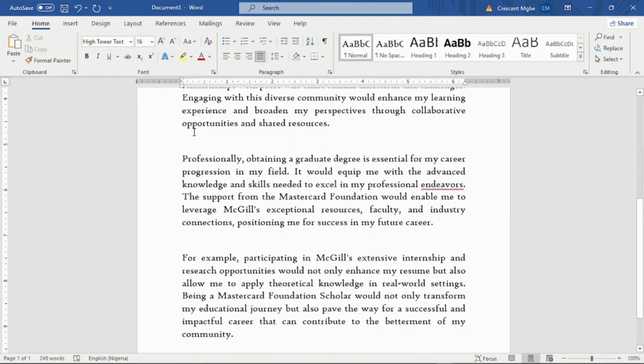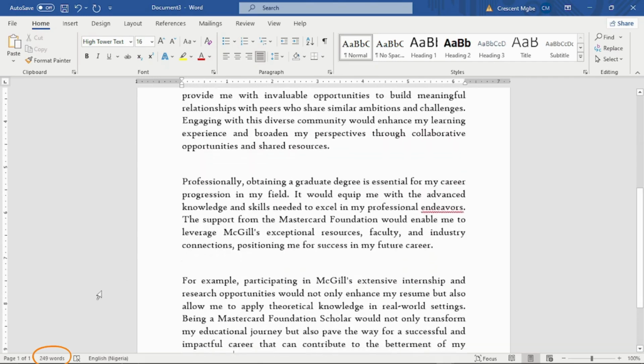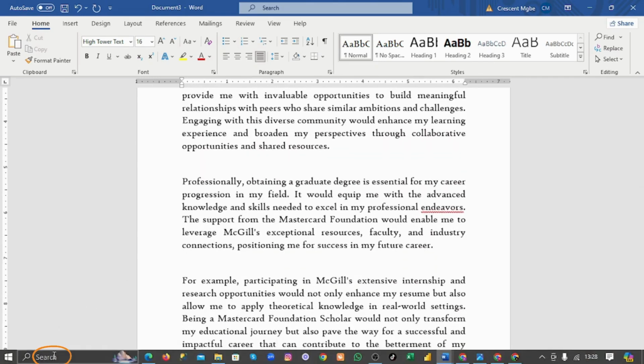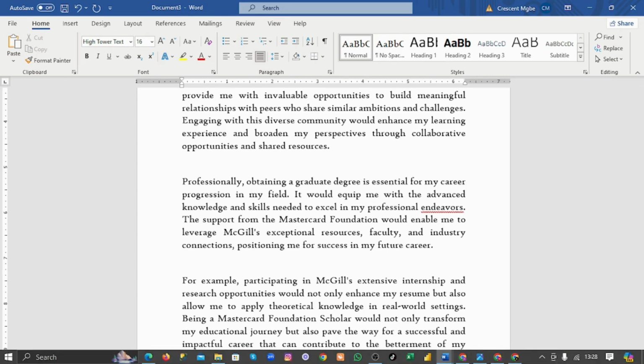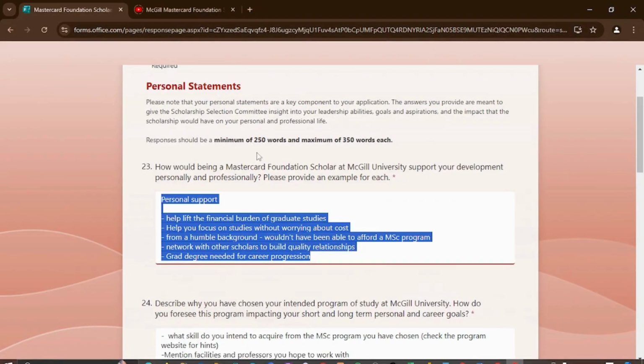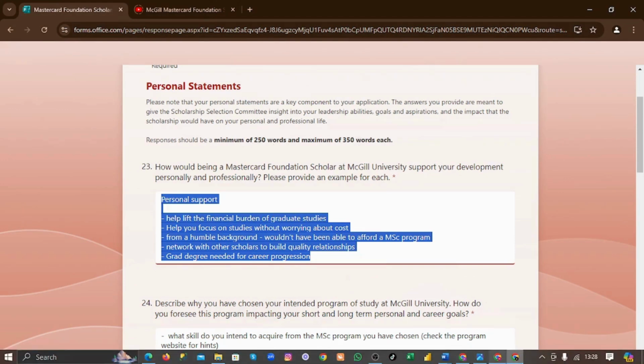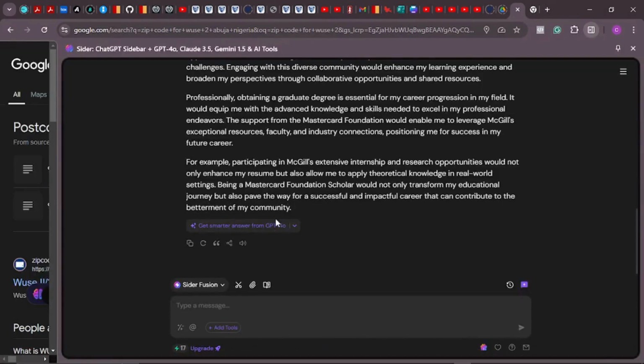What Microsoft Word will do for you is tell you the word count. We have 249 words here. But how many is the scholarship requiring? It says we must have 250 to 350. So we are going to go back to ChatGPT and tell it to make it 400 words, because if you tell it 400 words, it will give you between 300 and 400.